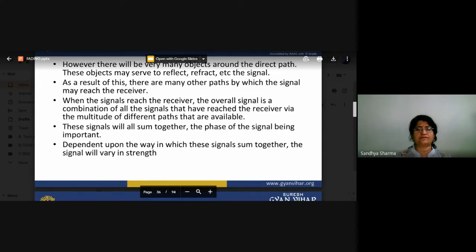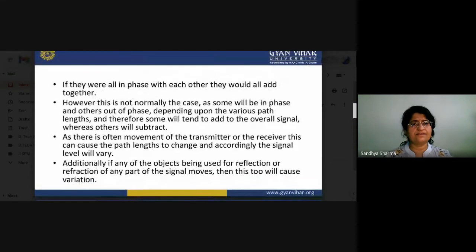There are so many factors according to which our signals will behave. Dependent upon the way in which these signals sum together, the signals will vary in strength. If they were all in phase with each other, they would all add together. However, this is not normally the case, as some will be in phase and others out of phase, depending upon the various path lengths, and therefore some will tend to add to the overall signal, whereas others will subtract.